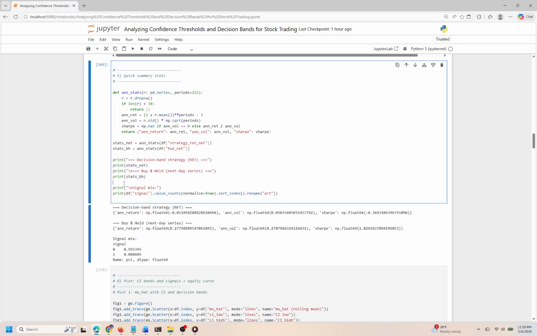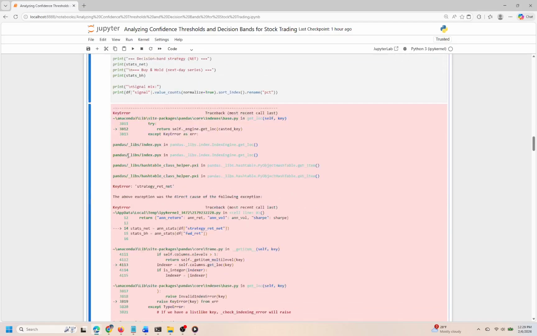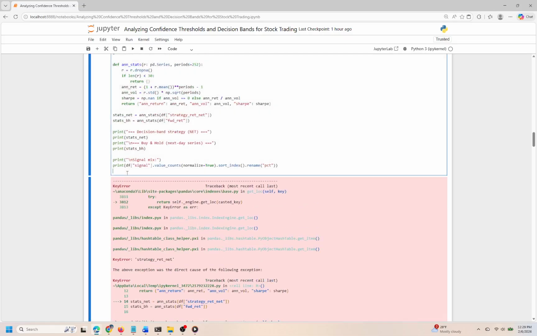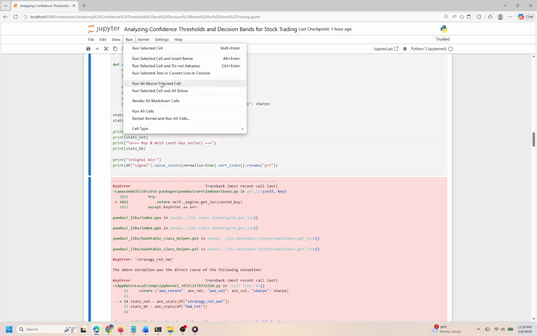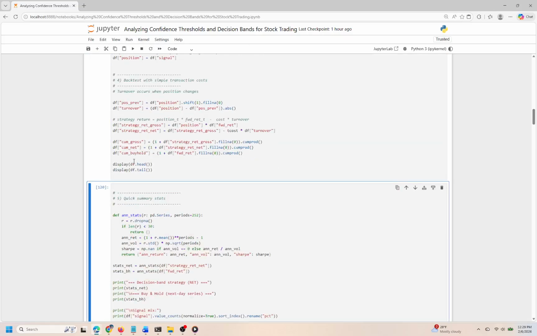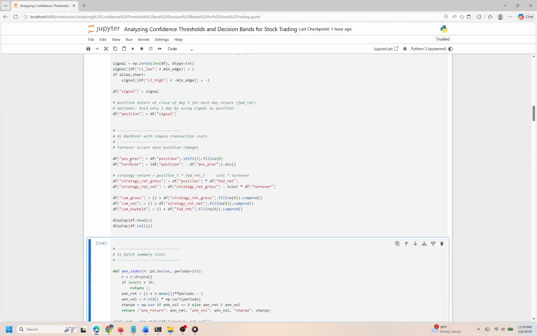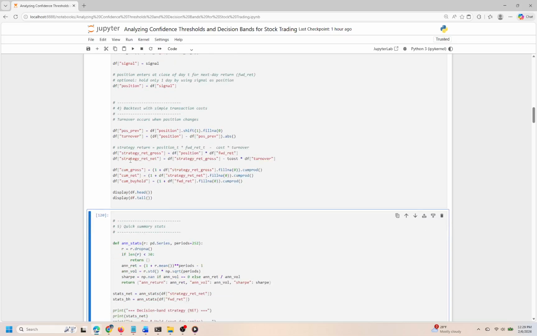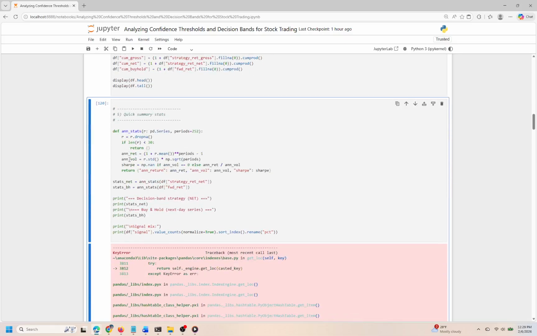Meanwhile, the annual volatility is calculated via the standard deviation of the returns multiplied by the square root of the period, giving a standardized measure of risk. The Sharpe ratio is defined as the ratio of annualized return to annualized volatility. If volatility is 0, we safely return a NaN to avoid division by 0. These calculations are run separately for both the net returns from our decision band strategy and the forward returns from a buy and hold strategy. Finally, we print the calculated statistics for both strategies, providing a clear comparison of their performance.